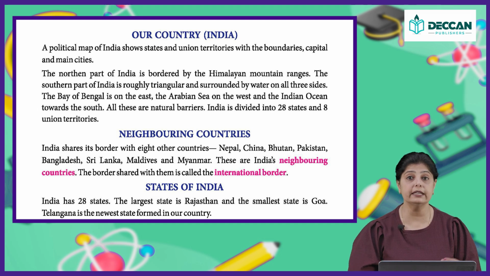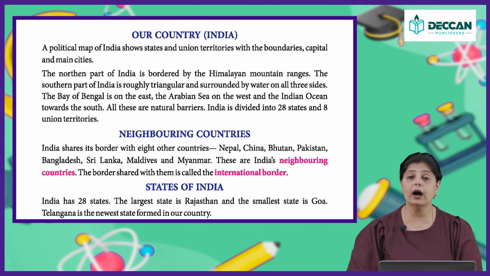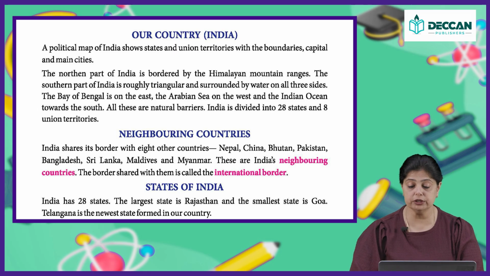So, let us talk about our neighboring countries first. India shares its border with 8 other countries. So, we have 8 other countries on our sides: Nepal, China, Bhutan, Pakistan, Bangladesh, Sri Lanka, Maldives and Myanmar. These are India's neighboring countries. The border shared with them is called the international border. So, who are our neighbors? Nepal, China, Bhutan, Pakistan, Bangladesh, Sri Lanka, Maldives and Myanmar.